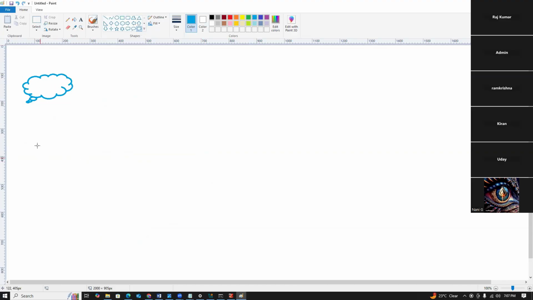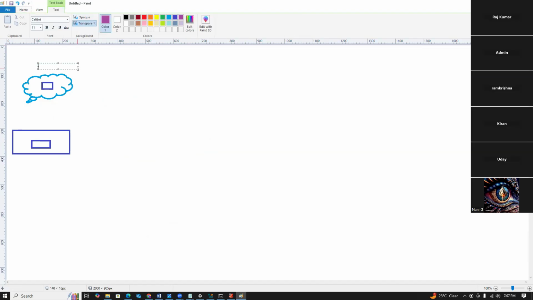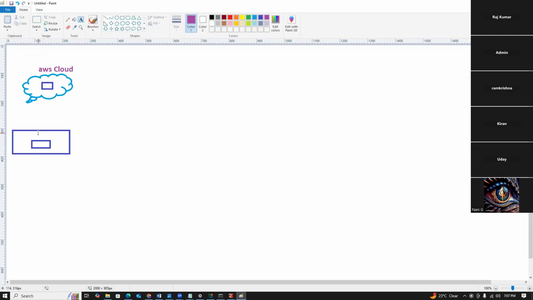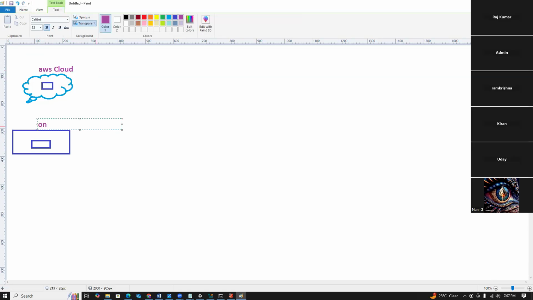So this is the cloud, guys, and this is the data center. A data center means on-premise environment. For example, we have two servers. One server is located in the cloud. Which cloud, guys? AWS cloud, and this one is on-premise.